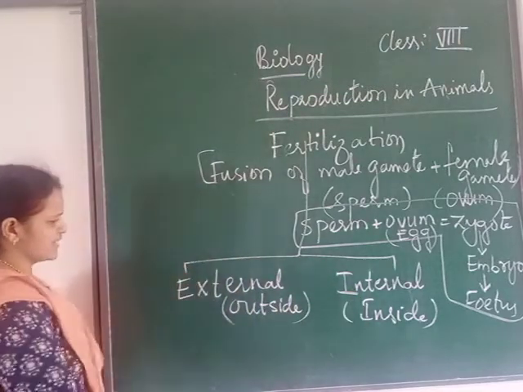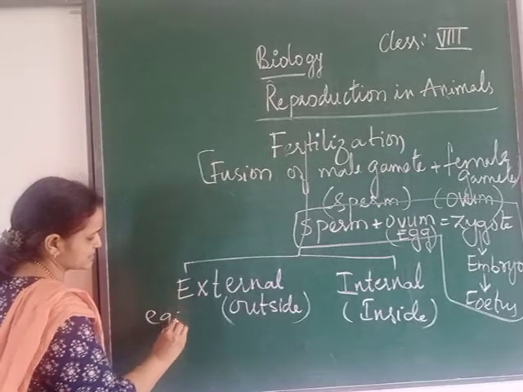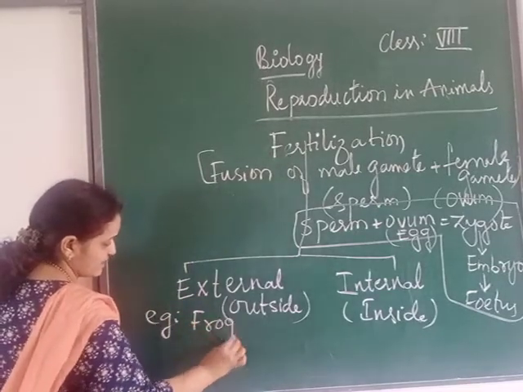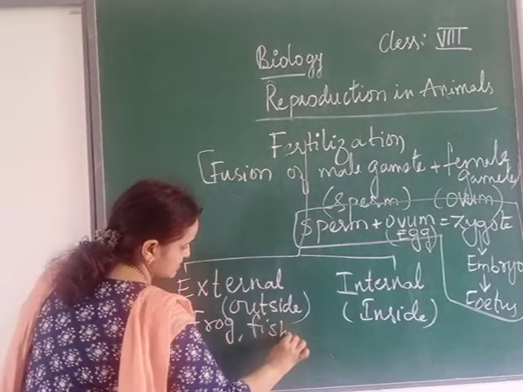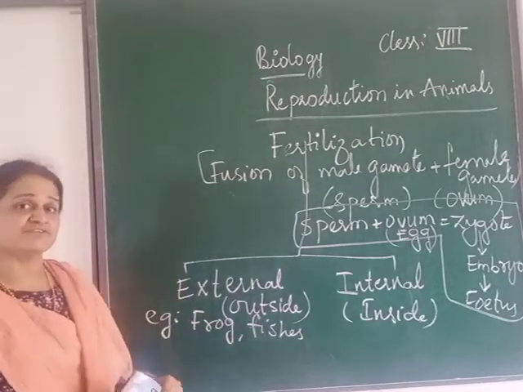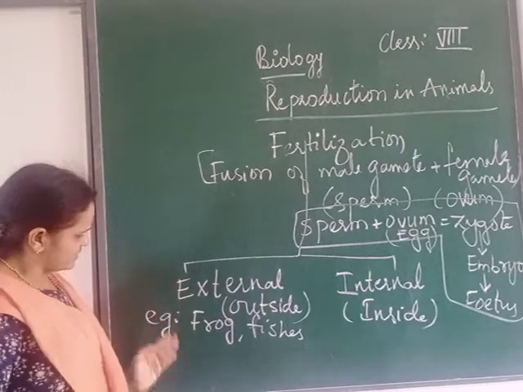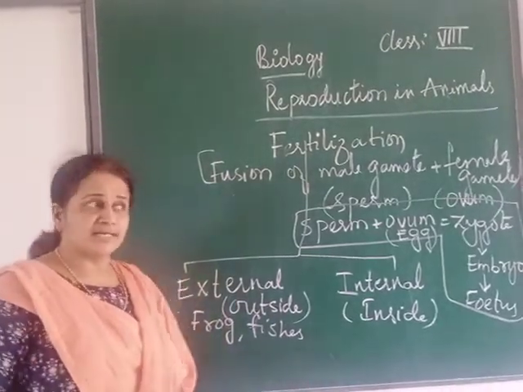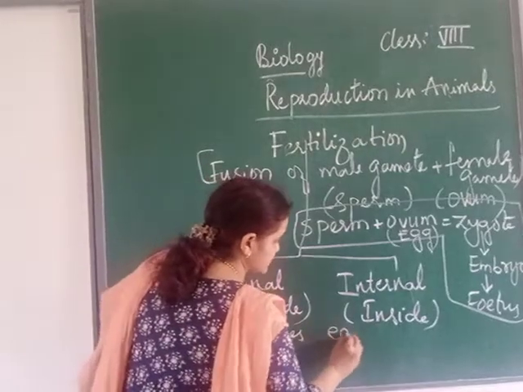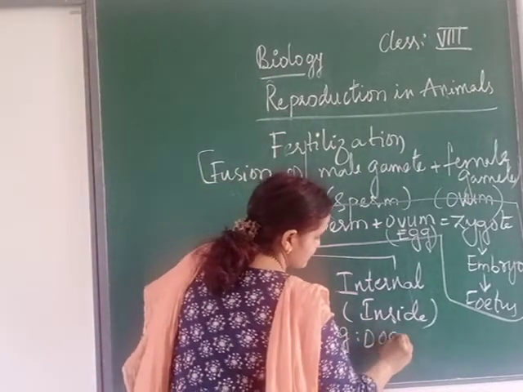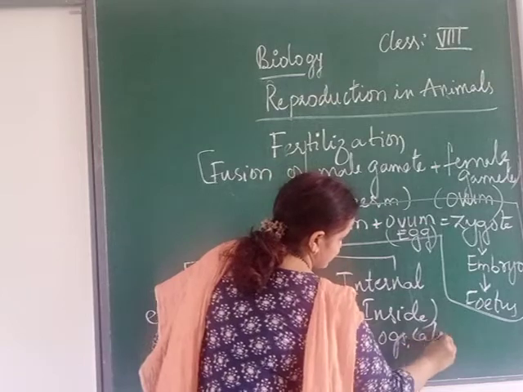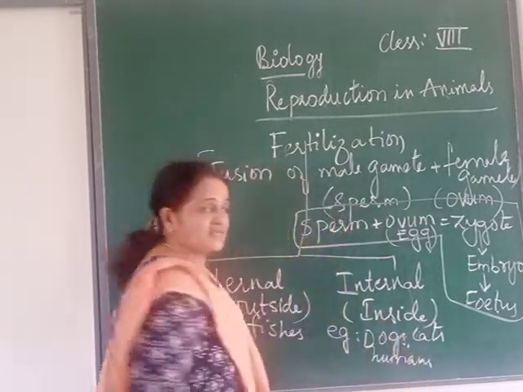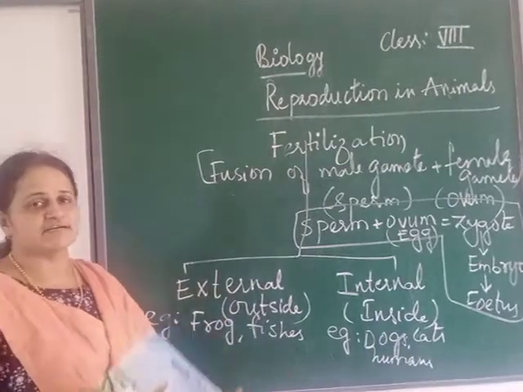Examples of external fertilization are many aquatic animals like frogs and fishes. Write the examples also. For internal, you have seen many mammals like dogs, cats, human beings. These are examples of internal fertilization.